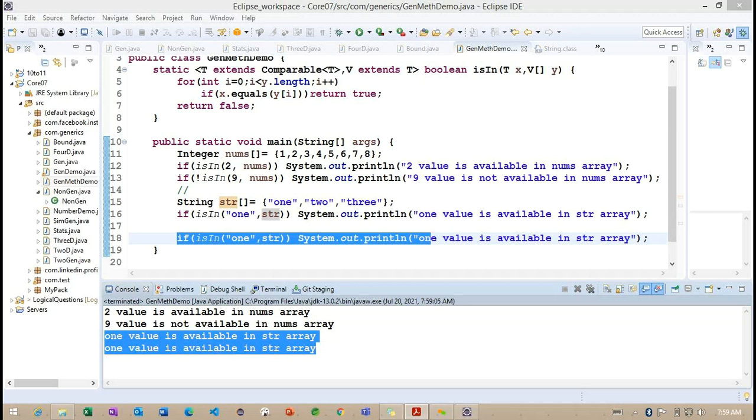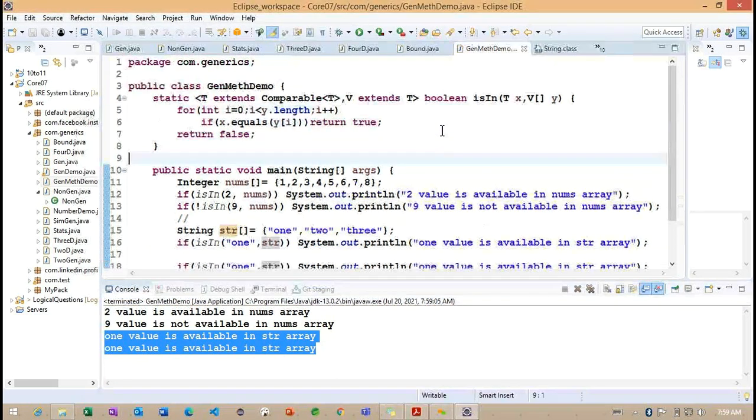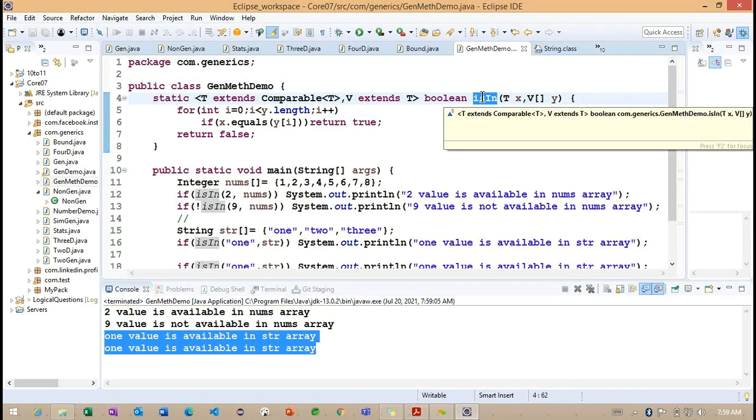So any questions? Any questions regarding this particular generic method call?